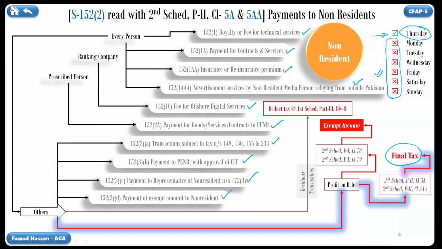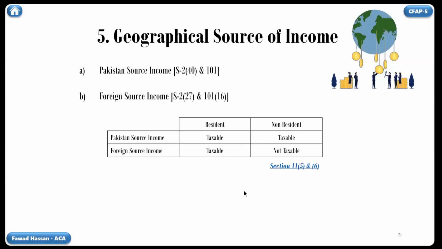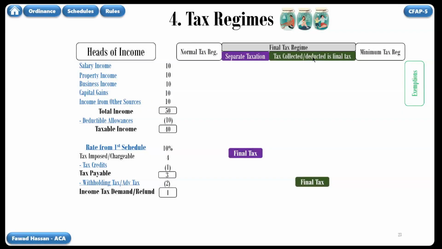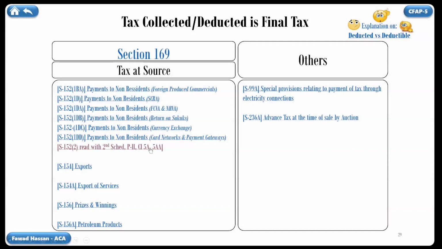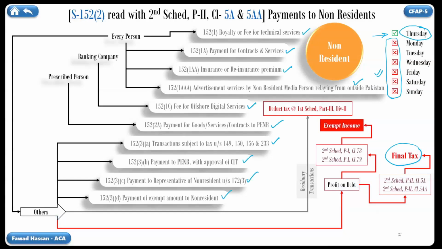If we just go back to our 6 basic questions and then go to the link for geographical source of income, you can recall that Pakistan source income of non-resident is taxable in Pakistan. So the profit on debt discussed today is Pakistan source income. Therefore, tax must be paid on such income in Pakistan. Let's go back to our relevant slide. Press this home icon. Then the tax regime link. Then the green box. Then the relevant link. You must read about today's discussion in Income Tax Ordinance.